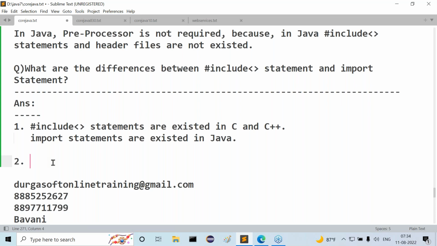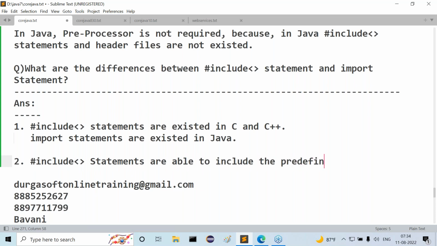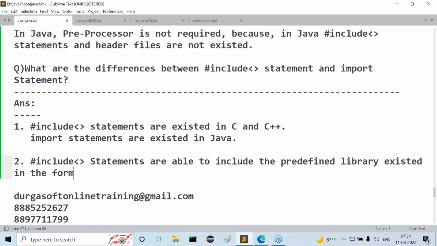Hash include statements are able to include the predefined library existing in the form of header files.